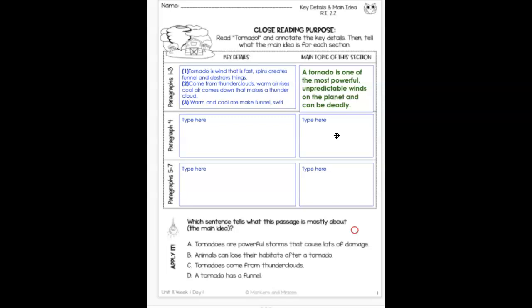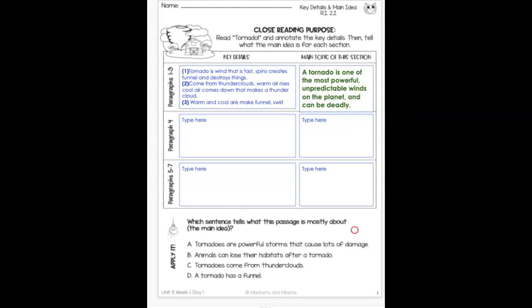Unpredictable. Well, if I predict something, I'm telling you what's about to happen. When I put the un in front of it, that means you don't know what's going to happen or what it's going to do. So it has unpredictable winds. A tornado is one of the most powerful, unpredictable winds on the planet, and my comma can be deadly.